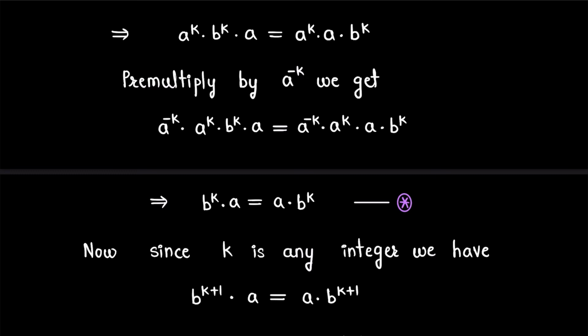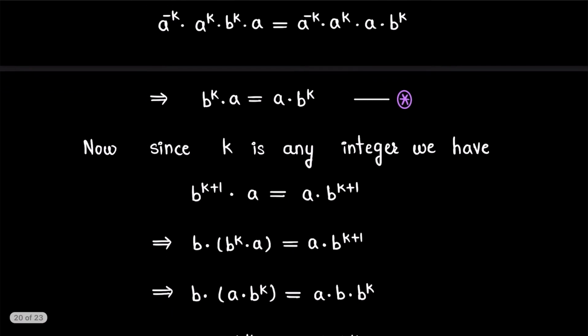Now again this a^(-k) and a^k result in identity, and here also a^(-k)·a^k results in identity, so no need to write that. So we get this expression, star.